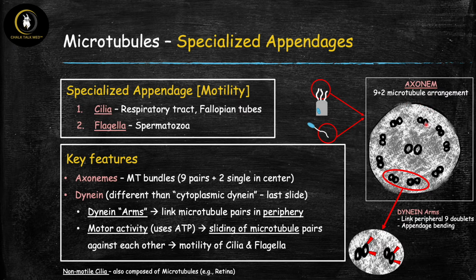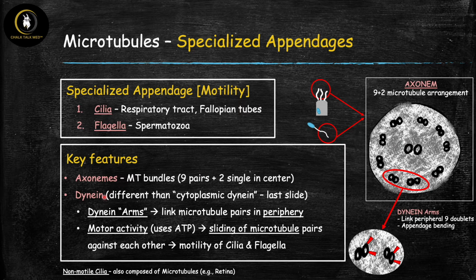So that means that there are 9 pairs of microtubules in the periphery, as shown right here, and then there are 2 microtubules in the middle that are single, so they're unpaired. So the 9 is the pairs out here, and the 2 is the single microtubules at the center. So this is the microtubule arrangement, and that's what the axoneme is.